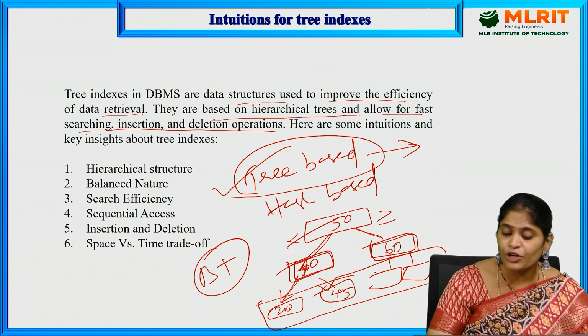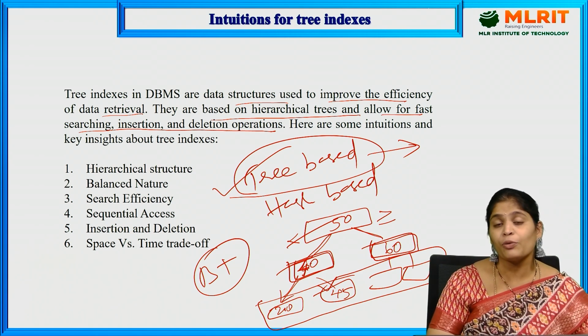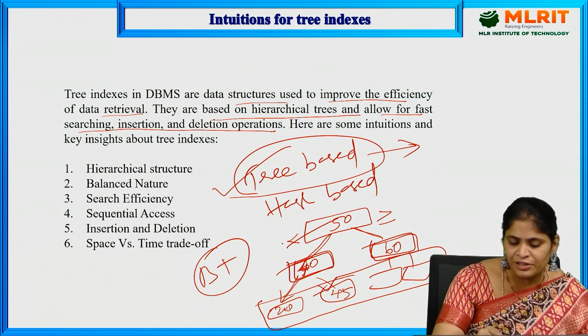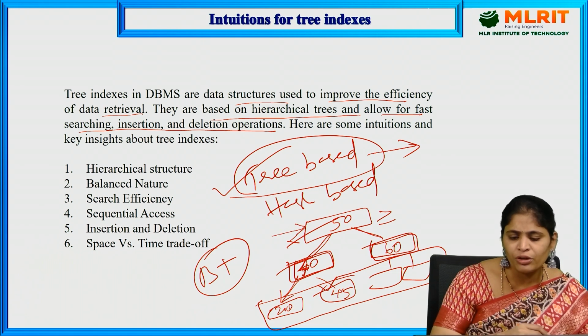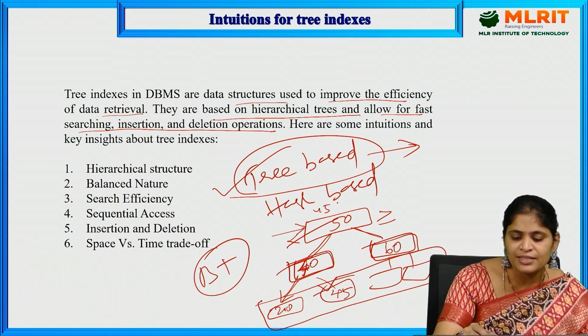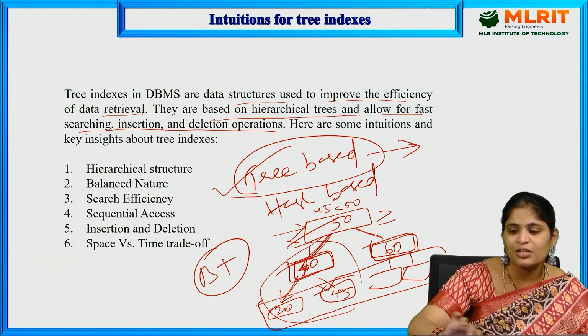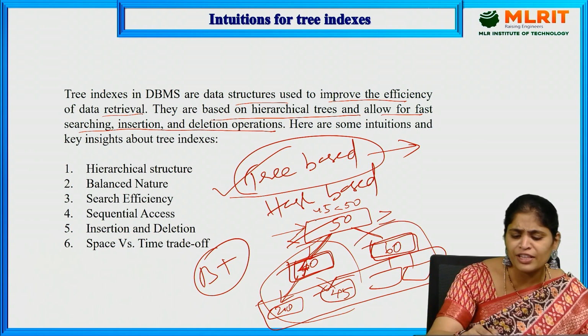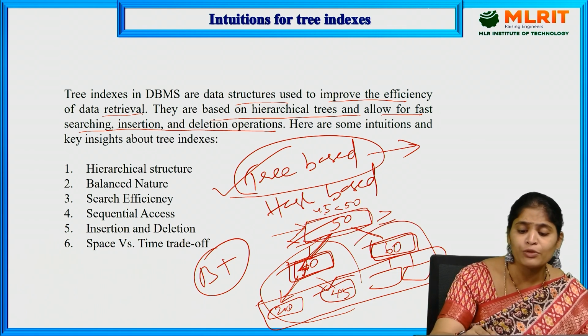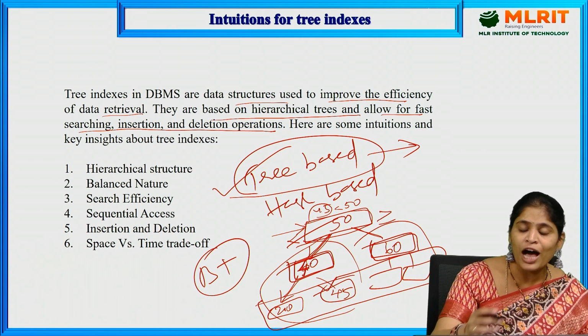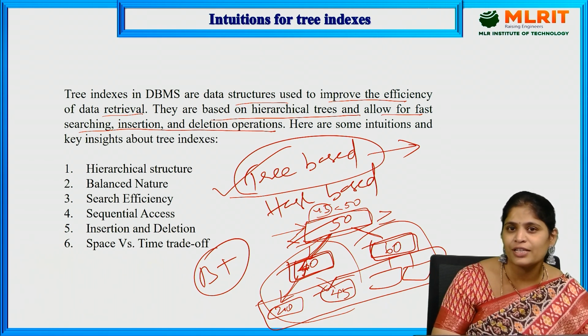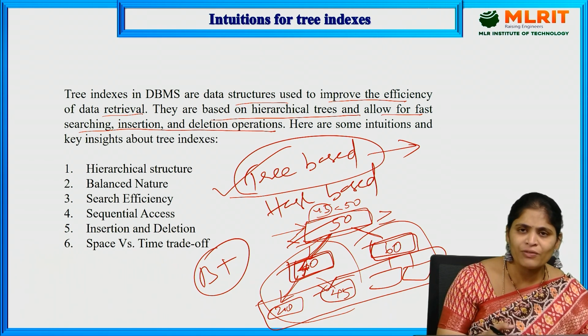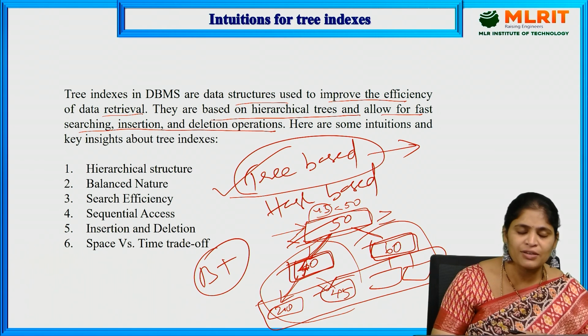If I want to search 45, I start with the root node and check whether 45 is less than or greater than 50. It is less than 50, so I go to the left part. I won't search the right subtree, because in the initial stage itself we came to know that 45 is less than 50, so half of the search time is reduced right there. In that way we improve the efficiency while searching.